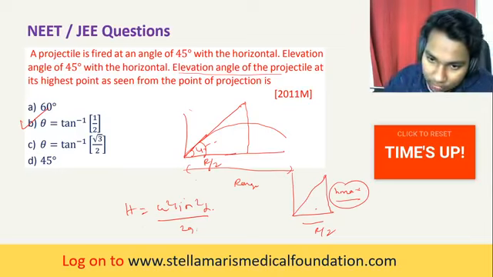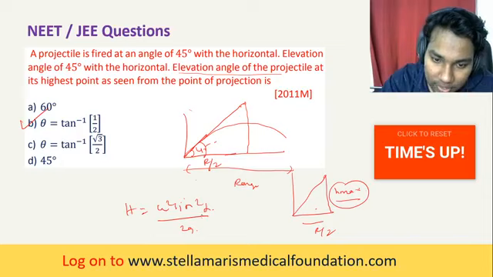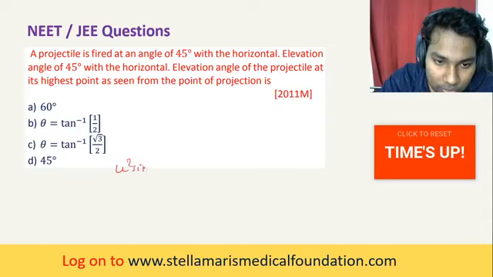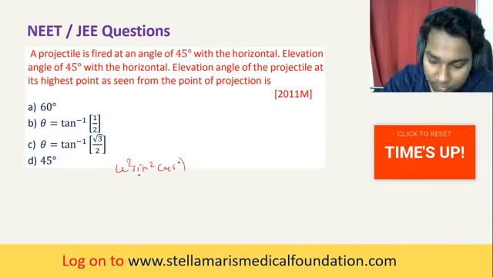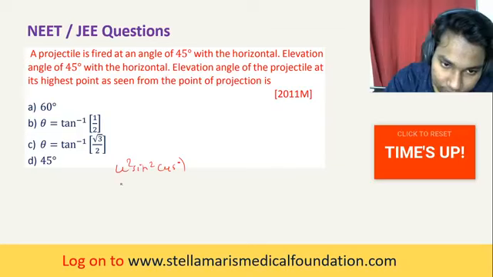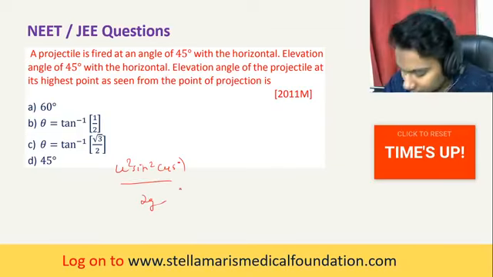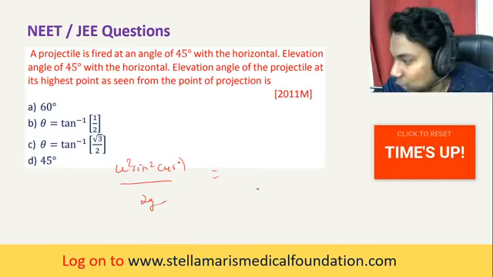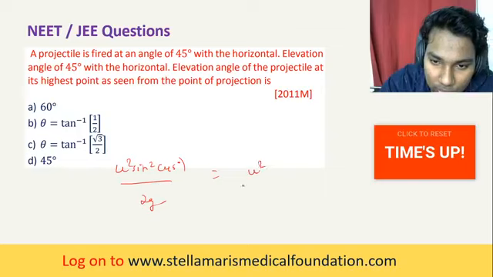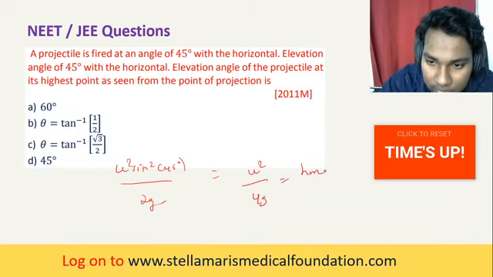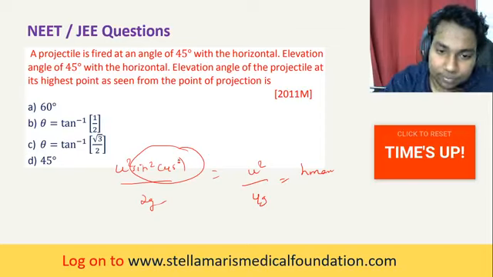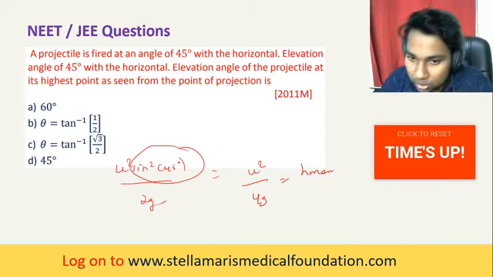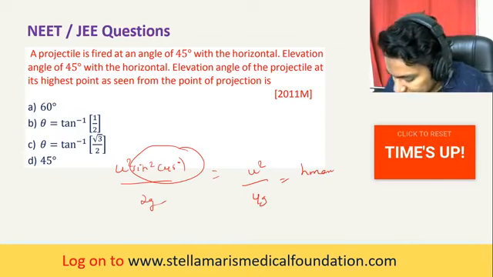Here it is 45 degrees, so that is u squared into sine squared 45 degrees by 2g. Sine squared 45 degrees is 1 by 2, so this becomes 4, and u squared by 4g is h max.